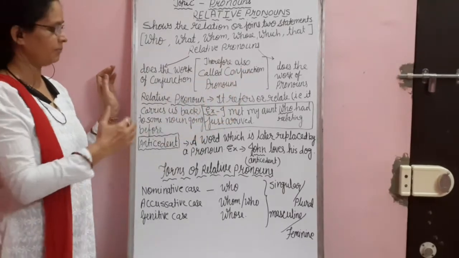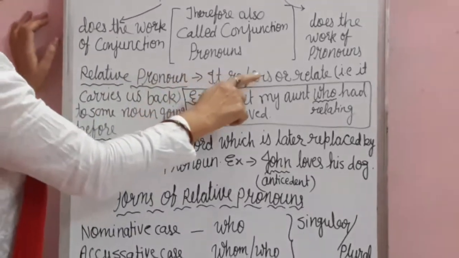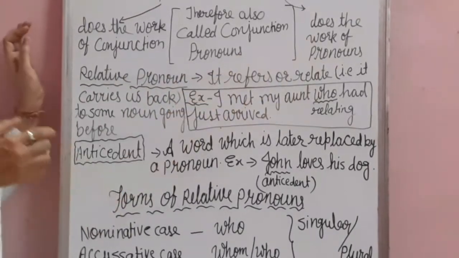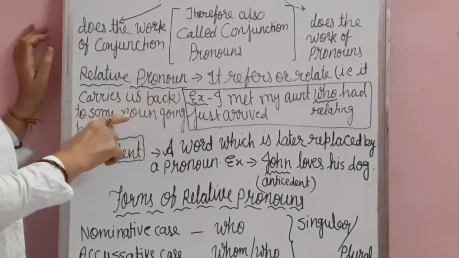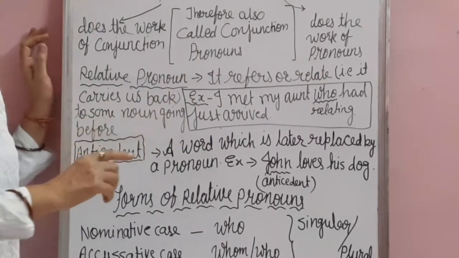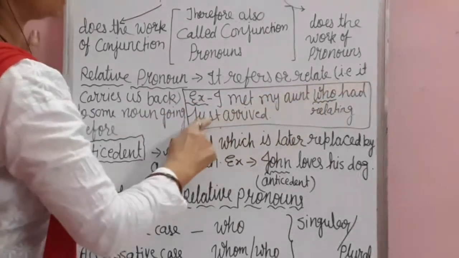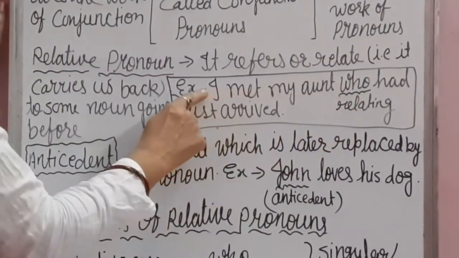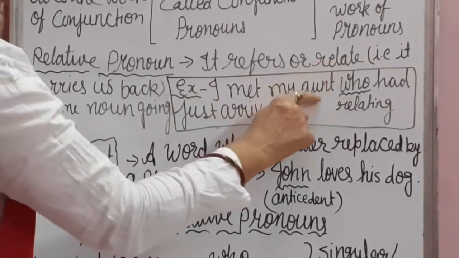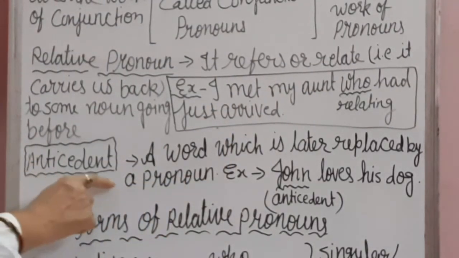Now we will come to the next point. Relative pronouns always refer or relate, or we can say carry us back, to some noun going before. For example, I have taken here: I met my aunt who had just arrived. Here who is relating to whom? I met my aunt. It is relating to the aunt. Understood?